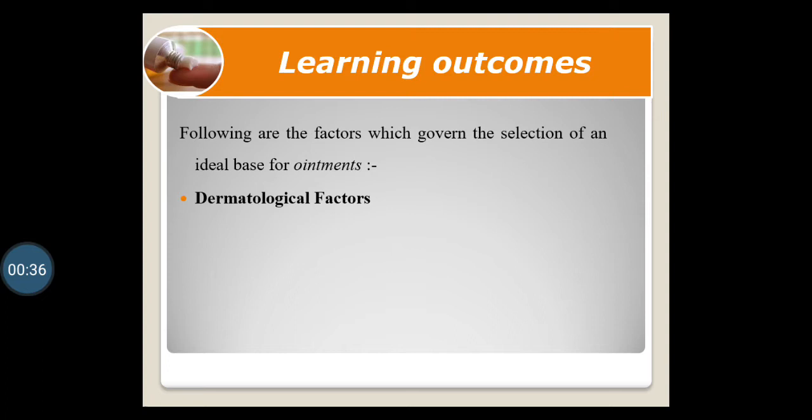The two factors are dermatological factors, that are skin related factors we can say, then pharmaceutical factors which are related to drug or medicament. These are the two different factors which we are considering during selection of bases for ointment.